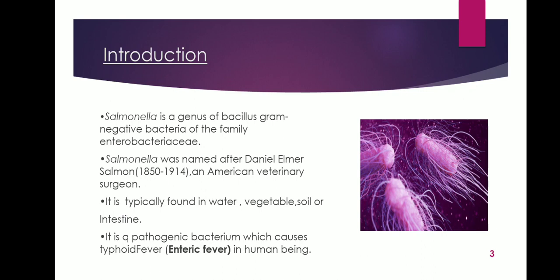Salmonella is a genus of Bacillus, means rod-shaped gram-negative bacteria of the family Enterobacteriaceae. Salmonella was named after Daniel Elmer Salmon, an American veterinary surgeon. The two species of Salmonella are Salmonella enterica and Salmonella bongori. Salmonella enterica is a type species and further divided into 6 subspecies that include over 2,600 serotypes. It is typically found in water, vegetables, soil or intestine. That is, it is present everywhere. It is a pathogenic bacterium which causes typhoid fever, that is enteric fever, in human beings.